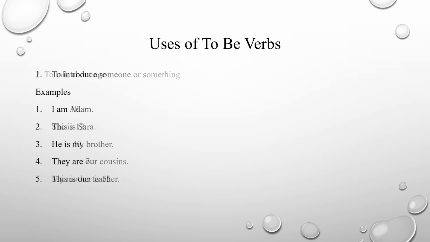And then the second use of the verb is to talk about ages. If you talk about age, in that case, we can use to be verbs. I am 18. She is 12. He is 40. They are 7. My mother is 55. In all of these, we are using to be verbs to talk about age. For example, how old are you? I'm 20 years old.